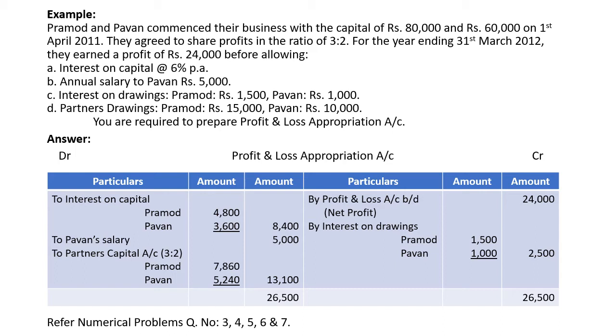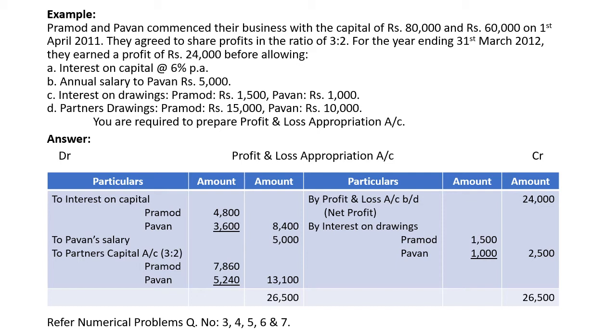Pramod and Pawan commenced their business with capital of Rs 80,000 and 60,000 on 1st April 2011. They agreed to share profits in the ratio of 3:2. For the year ending 31st March 2012, they earned a profit of Rs 24,000 before allowing the adjustments. First, interest on capital must be given at 6%. Annual salary to Pawan only, 5,000. Interest on drawings to Pramod and Pawan is 1,500 and 1,000 respectively. Partners' drawings for Pramod 15,000 and Pawan 10,000. So we have to prepare profit and loss appropriation account.